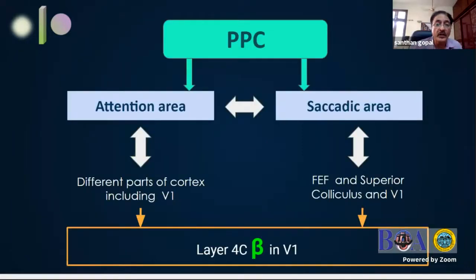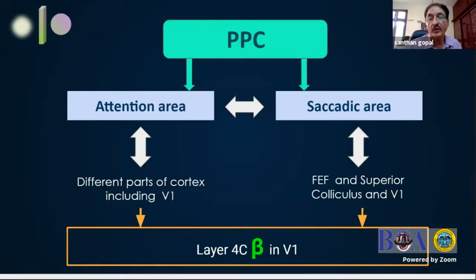Now, in the PPC, as I told you, there are the attention area and the saccadic generation area. The attention area sends down the impulses not only to different parts of the cortex, but also to V1. And these impulses which come from the attention area are called the top-down impulses. They can be recognized on EEG as alpha and beta oscillations. They go to V1 at layer 4C beta, and the top-down impulses from the saccadic generation area go to the attention area, and then they come down to layer 4C beta.